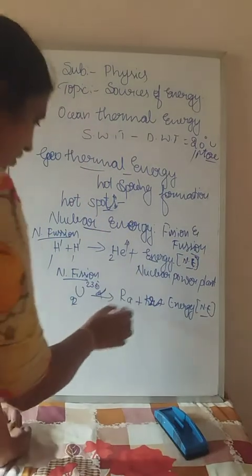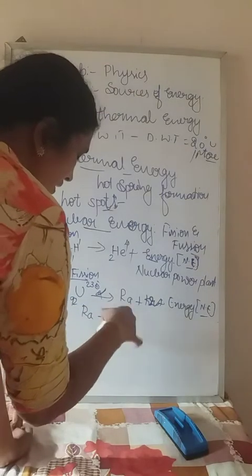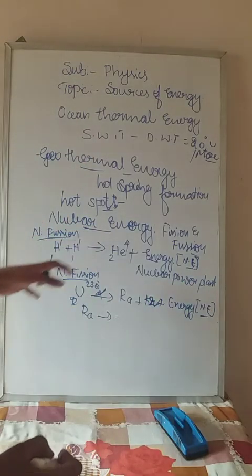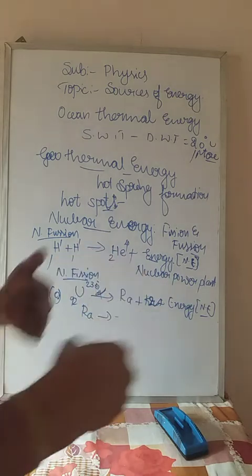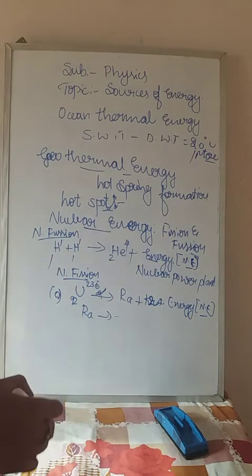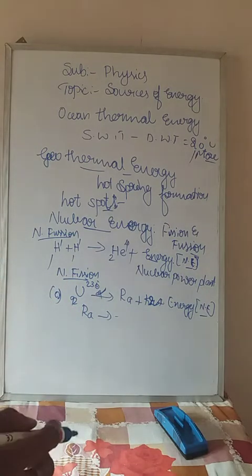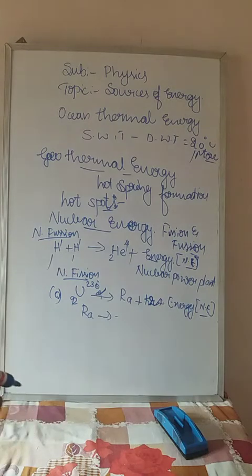Again radium and krypton are formed. Then that radium undergoes further fission reactions, forming two light nuclei, and like that until the 92 comes to zero. The nuclear fission reaction takes place continuously until the 92 becomes 0. Then we can get enormous nuclear energy by the reaction called nuclear fission reaction, and it is also more powerful.